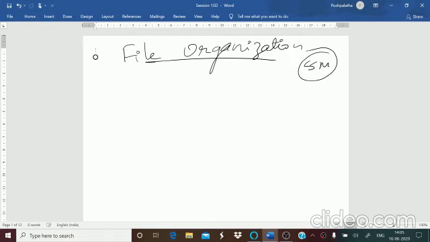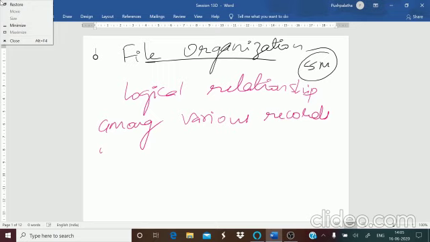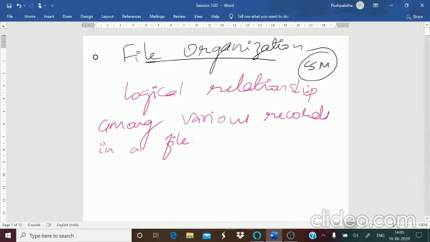File organization means it is the logical relationship among the various records in a file. So, in simple terms, we can say storing the files in a particular order or in a certain order is called file organization.